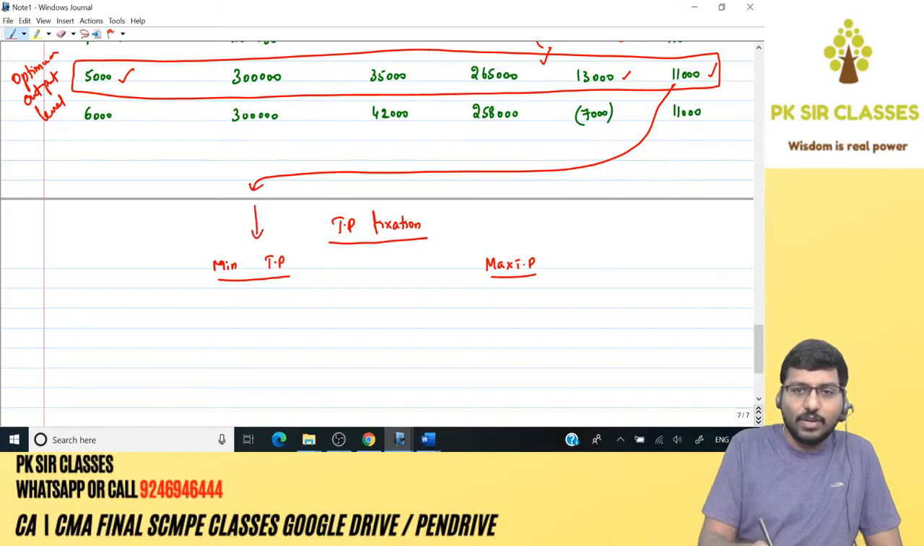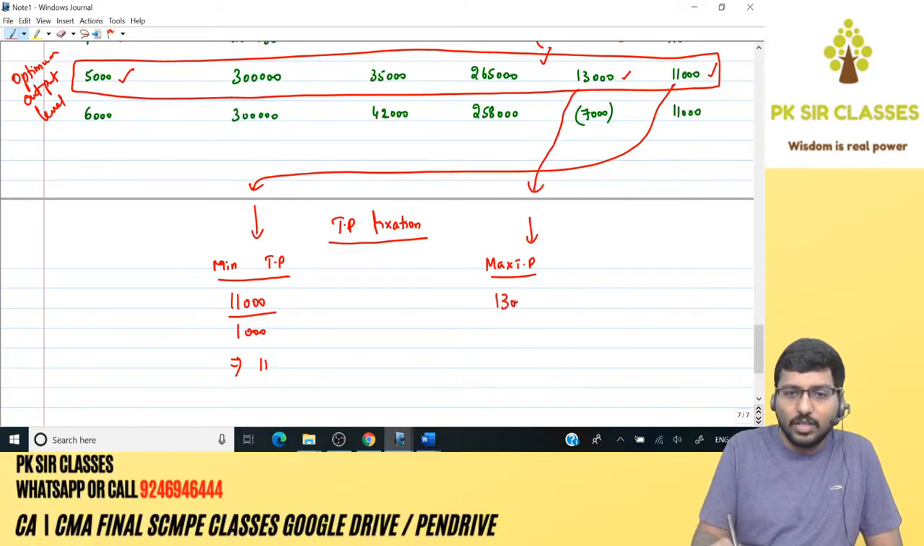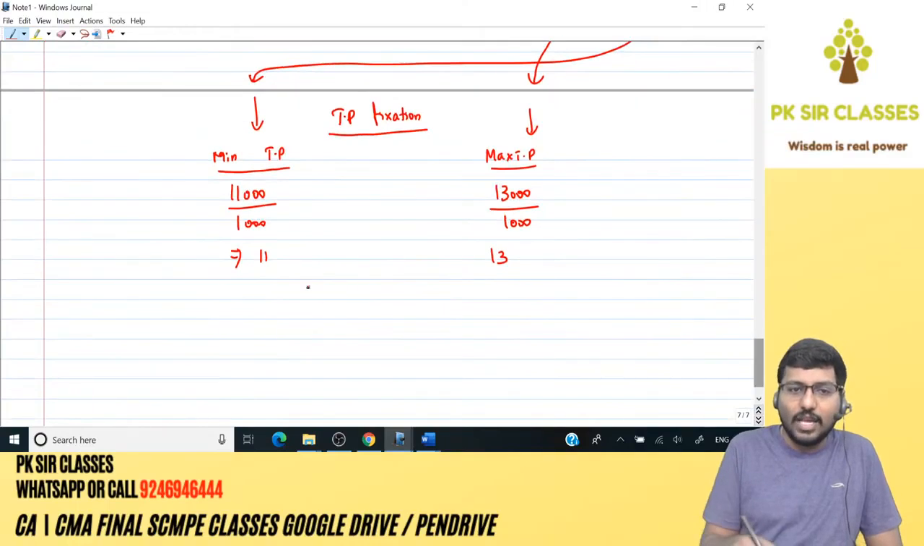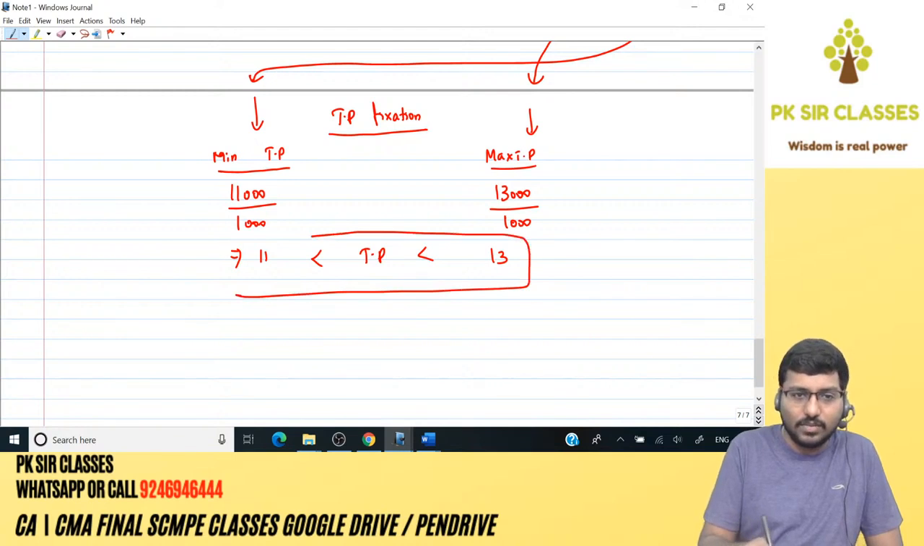Where has the number come from? Here, 11,000. 11,000 divided by 1,000 units, that is for the incremental 1,000 units. So per unit it's going to be 11. Next comes from here. That is the maximum TP, 13,000 divided by 1,000 units. So it's going to be 13. So the answer is 11 is less than transfer price is less than 13. This is your answer.